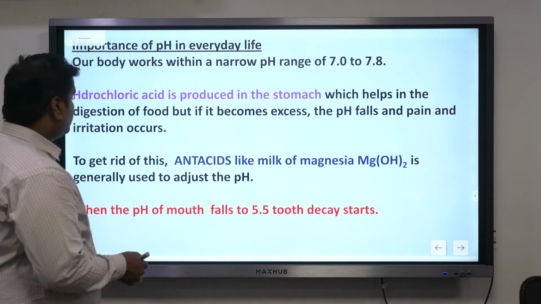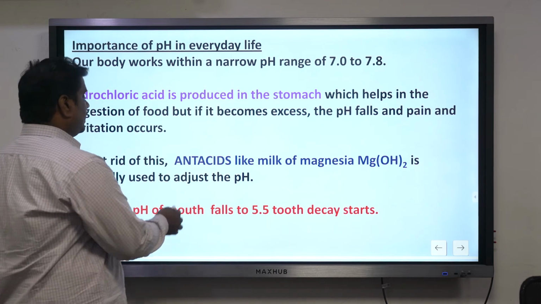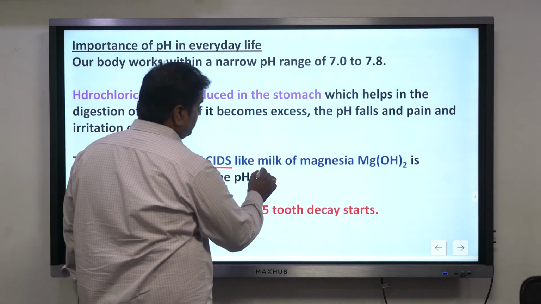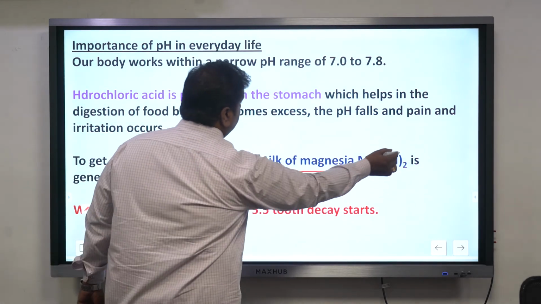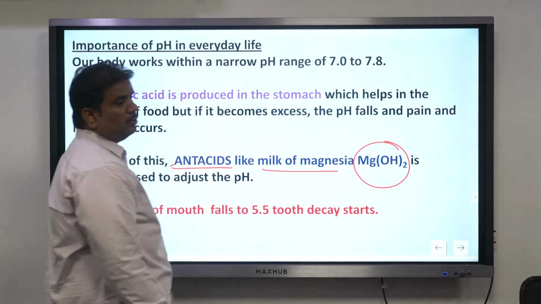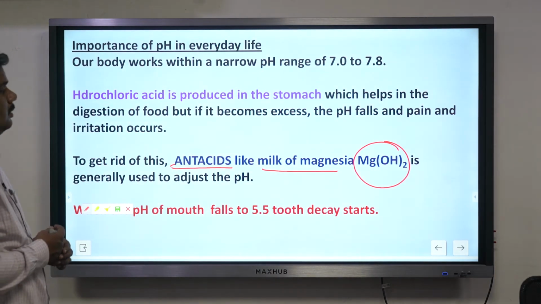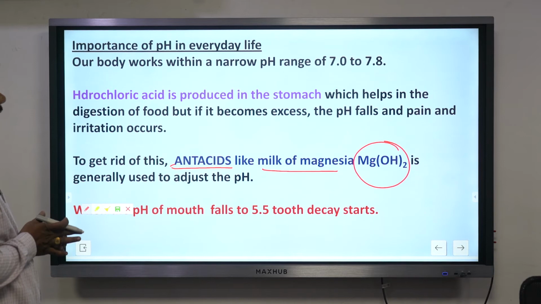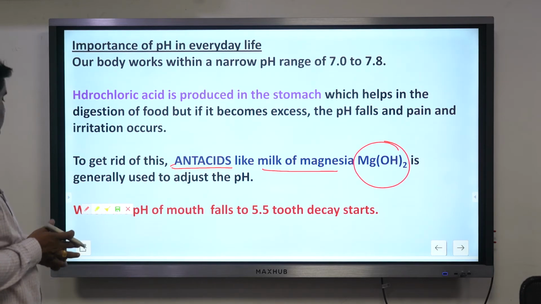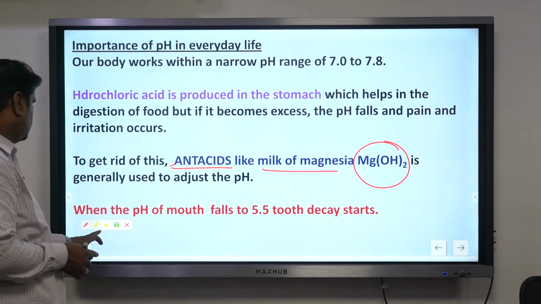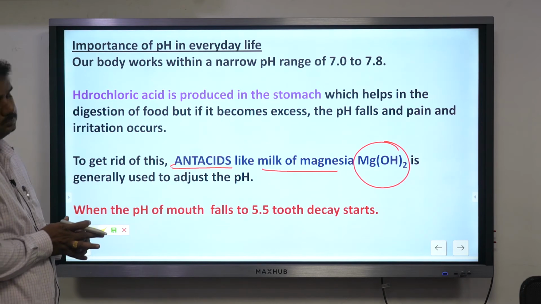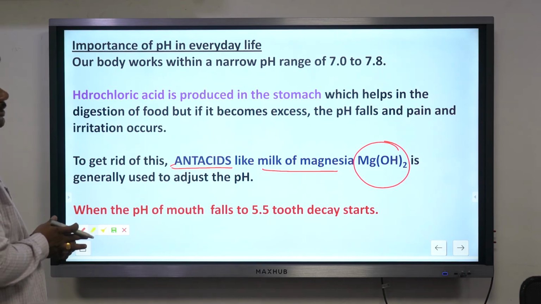To reduce that, we use some antacids like milk of magnesia, or magnesium hydroxide. Magnesium hydroxide is used to reduce stomach acidity.